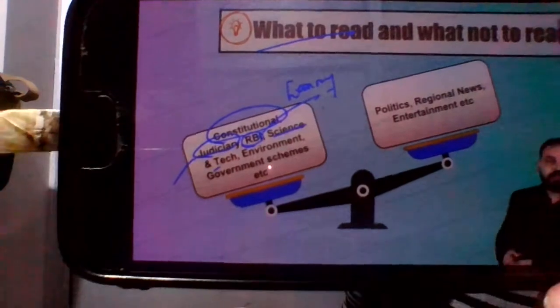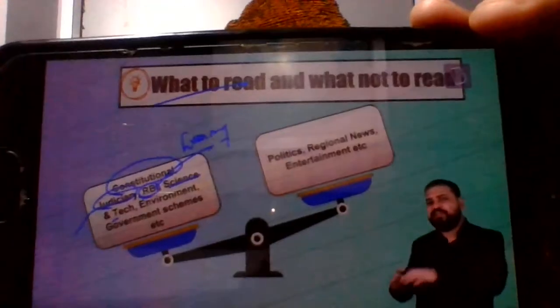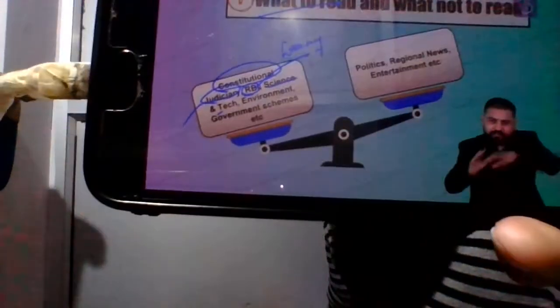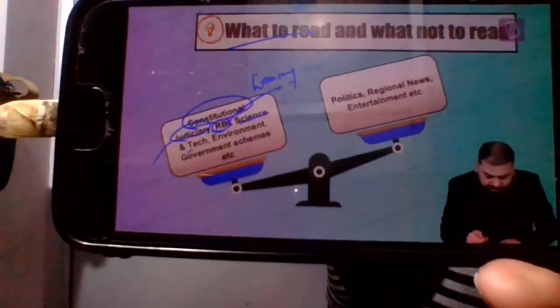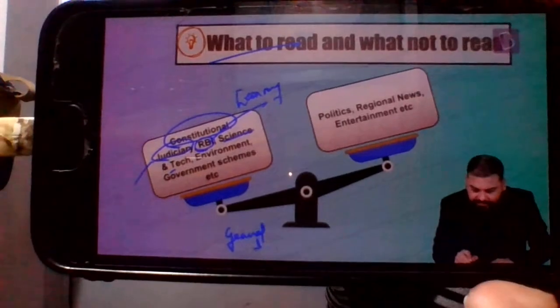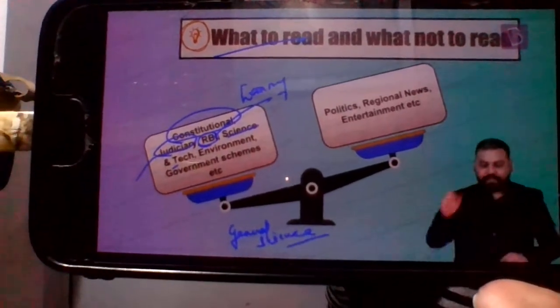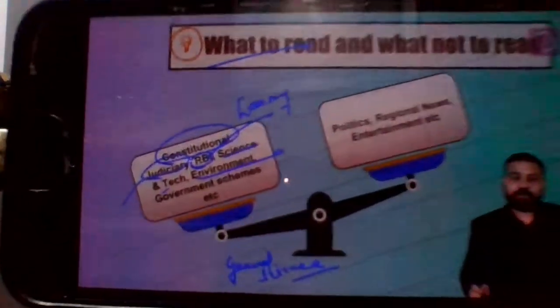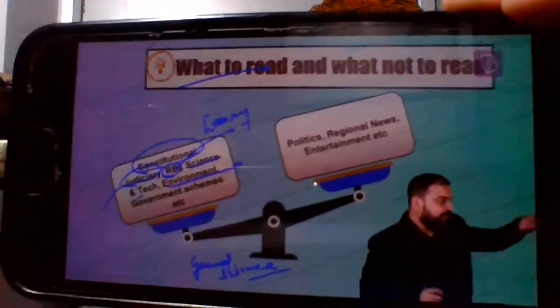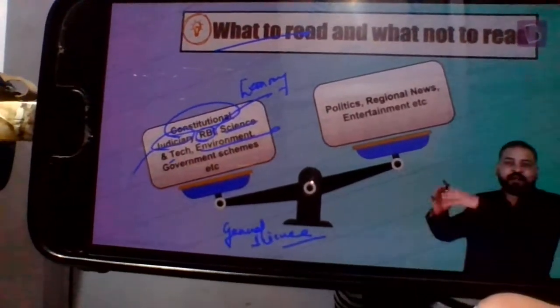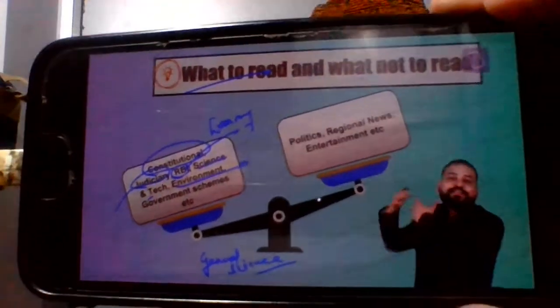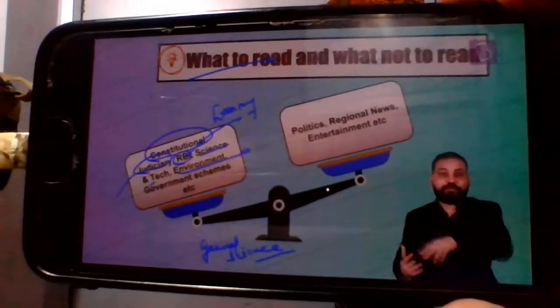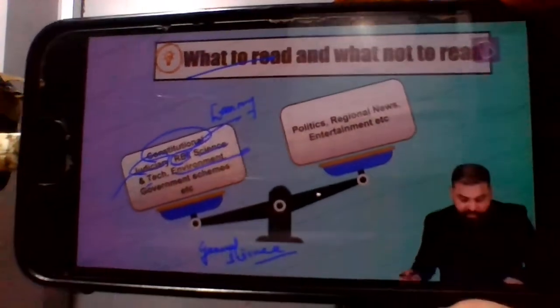Science and tech, I told you in prelims, if 10 questions of science and tech are coming, you will see that half of them usually would be directly from the newspaper. We cover general science very less. It's more about current affairs in science. Similarly, environment, I told you, fauna and flora. Suddenly one animal till yesterday was endangered, today it has been classified as an extinct animal. It becomes very important from our exam's perspective.